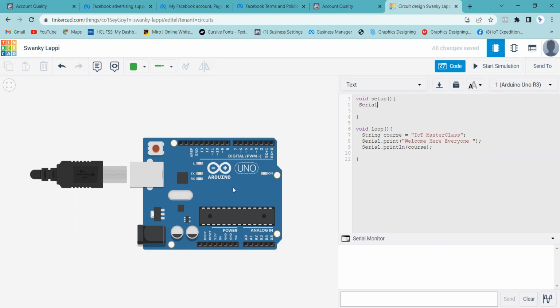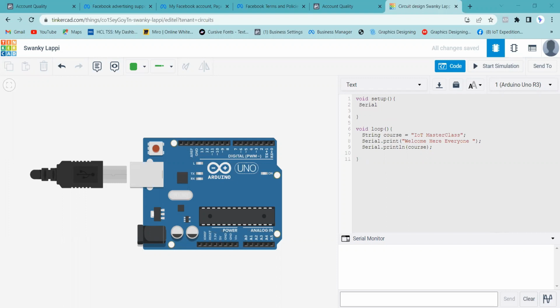Now, what is serial communication? It is connected serially. If this gets connected to this, it means that it is connected serially, right? So I use serial communication. When I want to use serial communication, I need to define in the setup that I want to start it, because by default, it never does it. So I need to mention that explicitly and tell it that serial communication needs to be started.